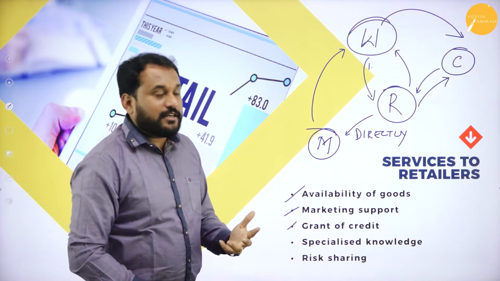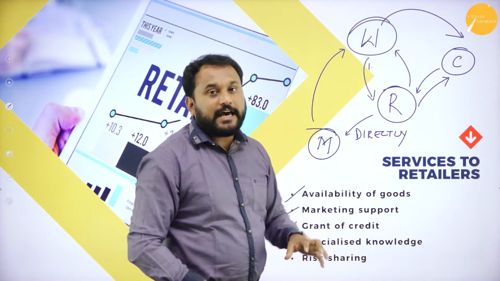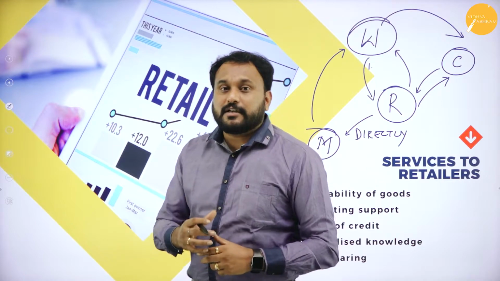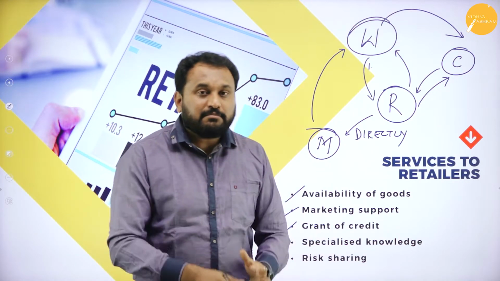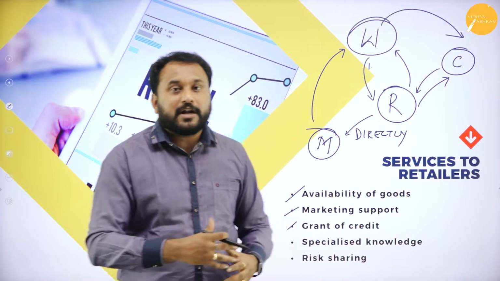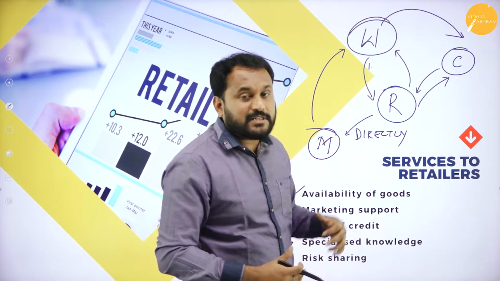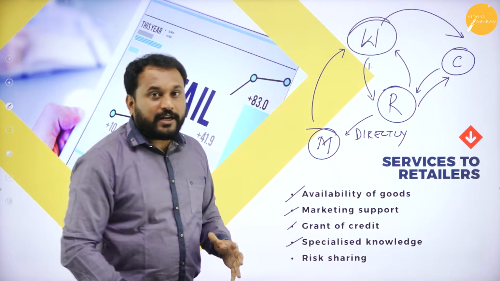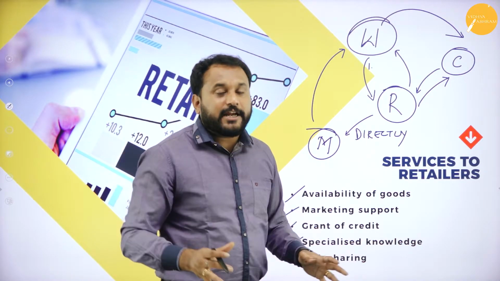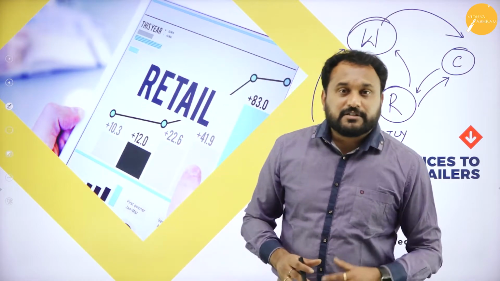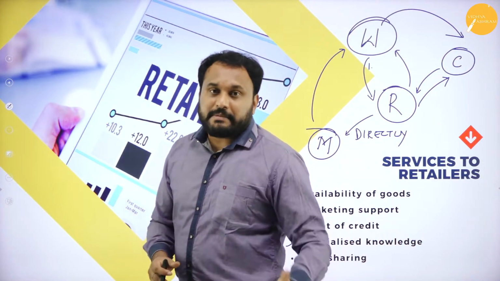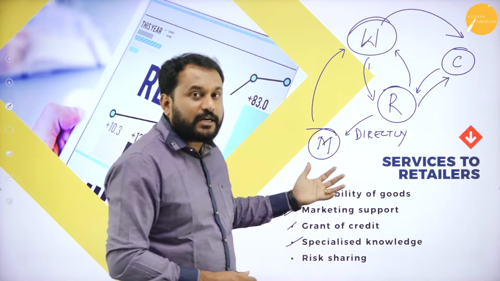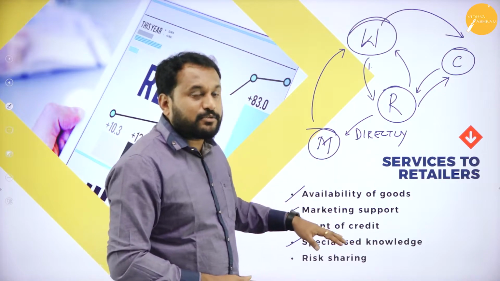Grant of credit. Now the small retailer will not have enough money to buy those products from the wholesaler. The wholesaler visualizes that some day or the other the retailer will sell the product and give him the money. So he gives him something called credit. Specialized knowledge. Now the wholesaler knows the entire market about how the manufacturer manufactures the product, what are the products being manufactured, and what all can make more profit. So here the wholesaler will be an advisor to the retailer.